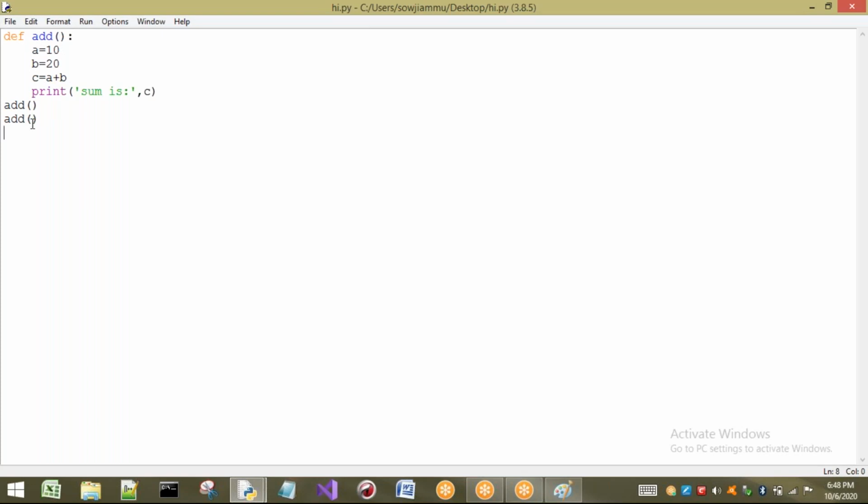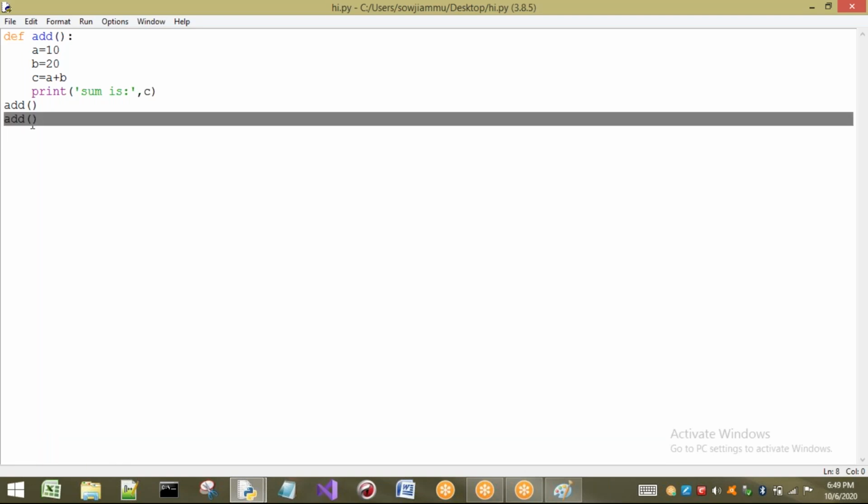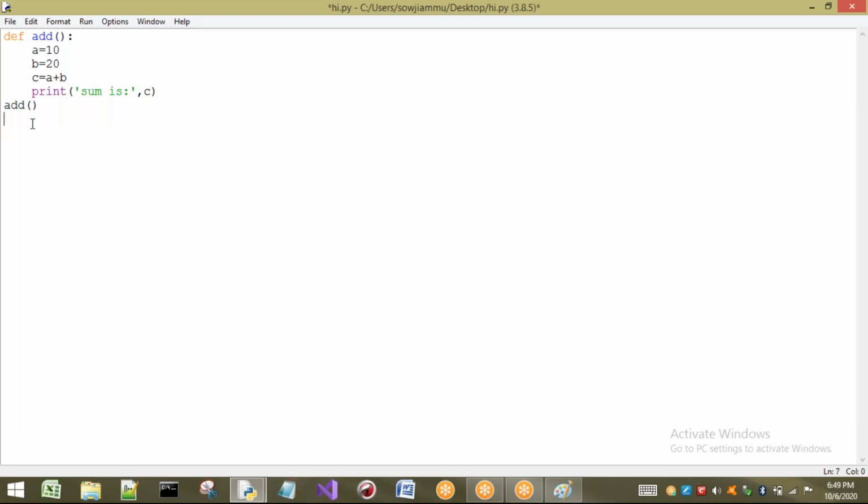Now some people may get a doubt: sir, why is it always calling the addition of two numbers? I want to add my own numbers. Then what do I have to do? If you want to do the task with different variables: if I call add the first time, it is going to perform the addition of two numbers, that is nothing but 10 comma 20 only.